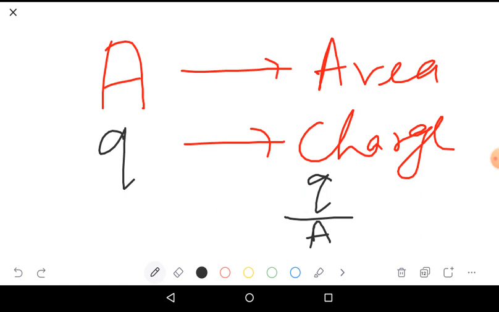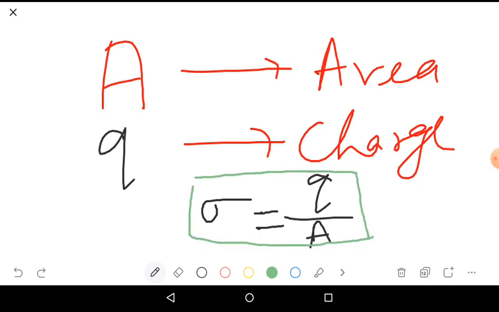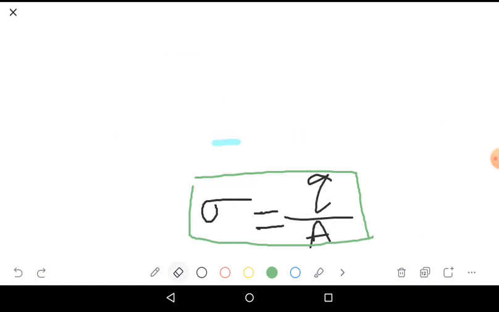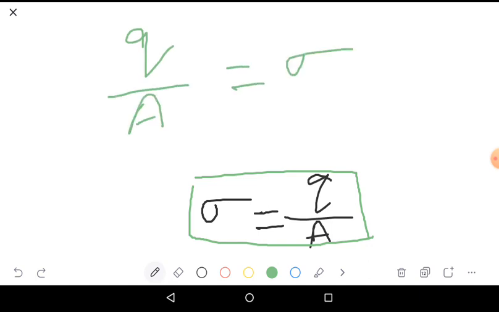Surface charge density has the symbol sigma, whereas linear charge density has the symbol lambda. So sigma equals charge divided by total surface area.